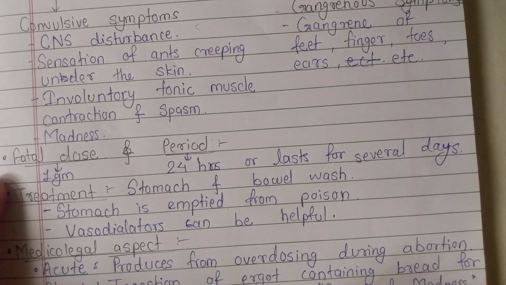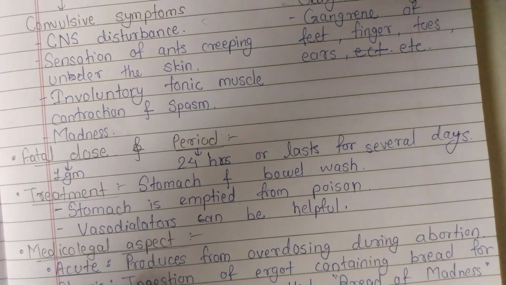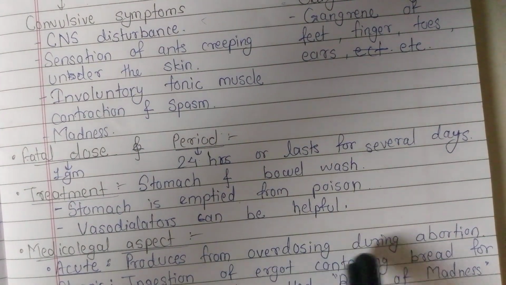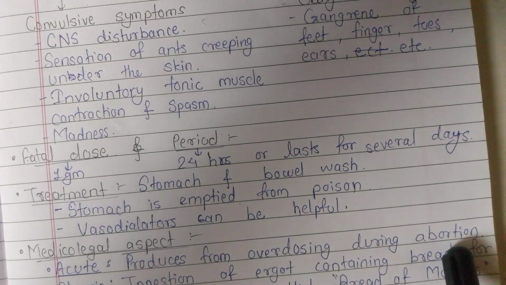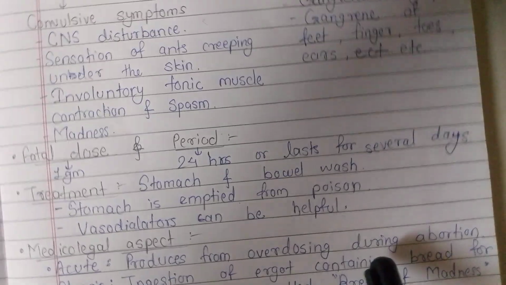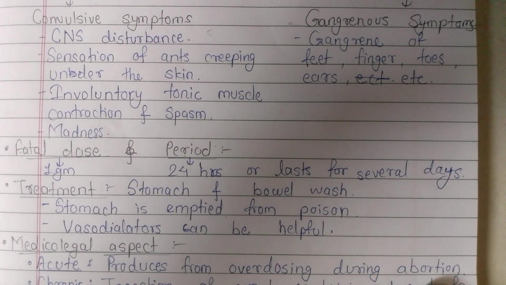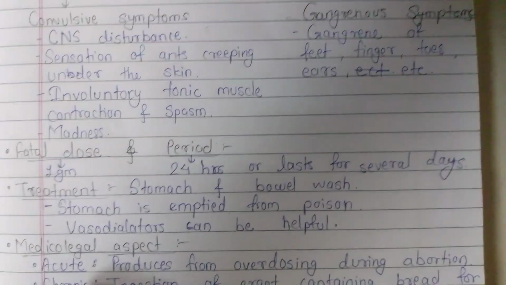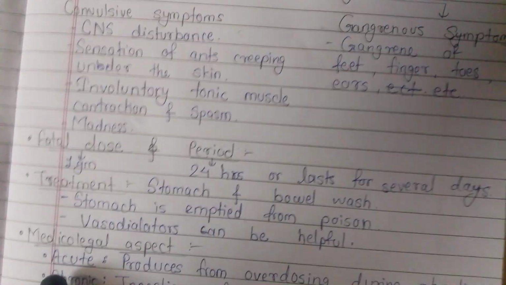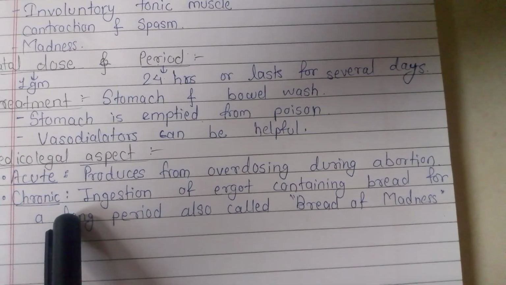Medico-legal aspect. Acute poisoning arises from overdosing when used for abortion. This ergot is used for abortion, but if overdosing eventually occurs during the abortion, then it causes acute ergot poisoning. Then comes chronic ergot poisoning.